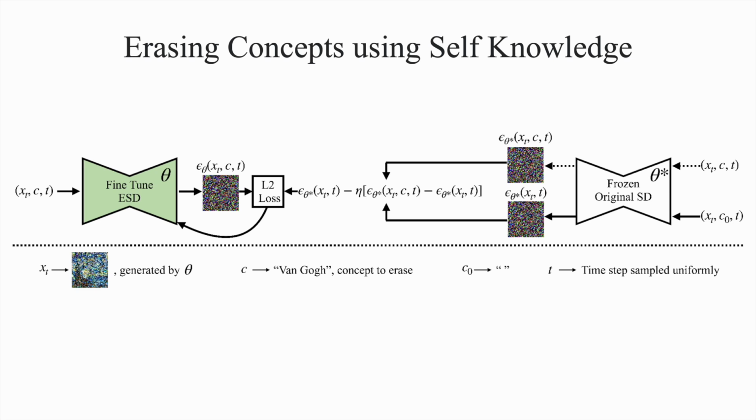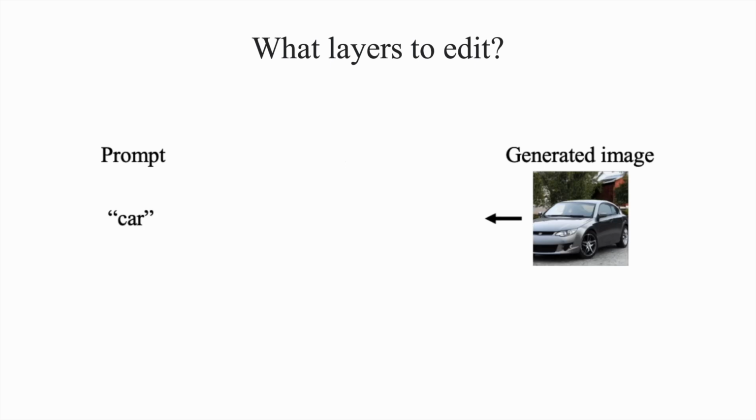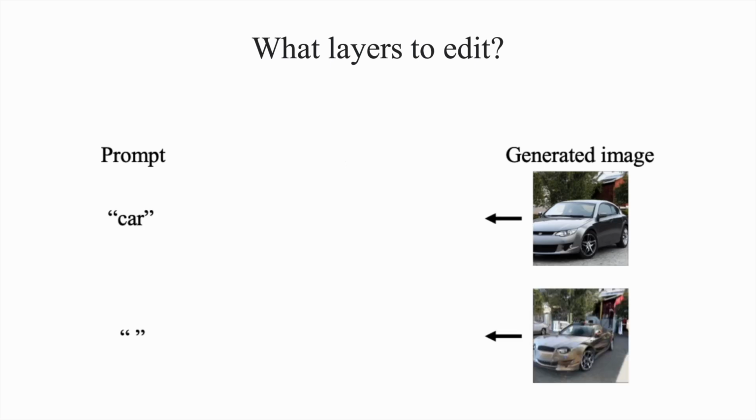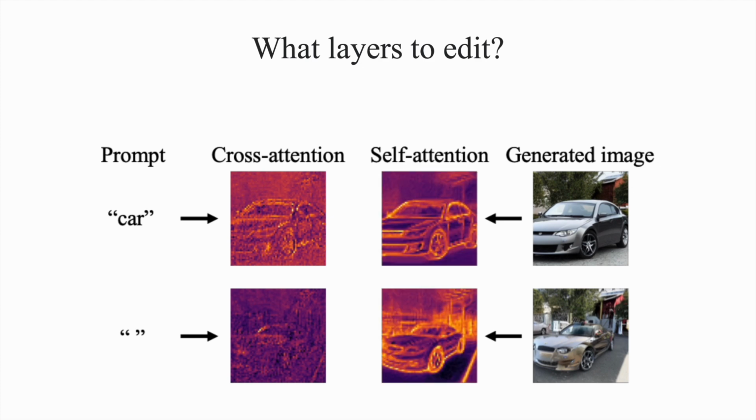Let's take a closer look at the model's layers before we start editing. Here, we have two car samples generated with the pre-trained model, one conditioned on the prompt car and one with an unconditioned empty prompt. Looking at the cross attentions, we see stronger focus on the car concept when explicitly prompted, while other layers like self-attentions exhibit car attention regardless of conditioning. This leads us to propose fine-tuning the cross attentions for more targeted text conditional erasure of concepts, while complementarily editing other layers like self-attentions and conv layers for a more global erasure.